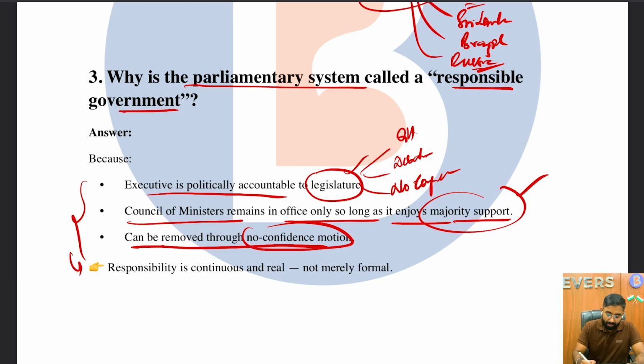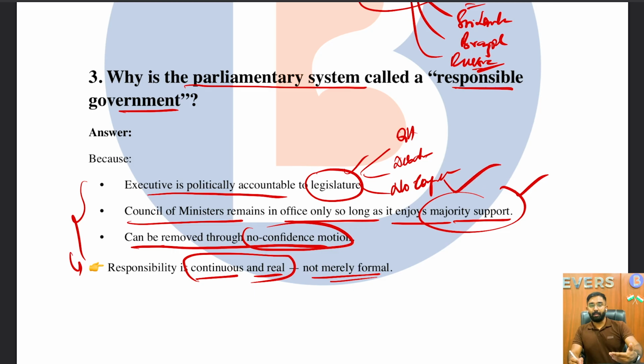So responsibility is continuous and real and is not merely formal. Means it is not simply on paper that the responsibility of the Council of Ministers is to the legislature, but rather it is practical, because the majority has to be proved on the floor if a no confidence motion is passed against that particular political party.